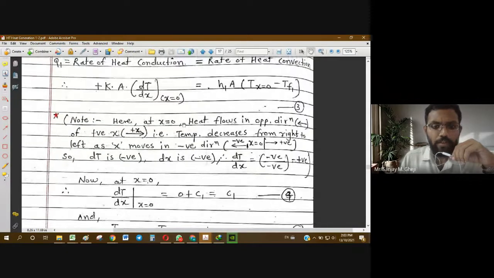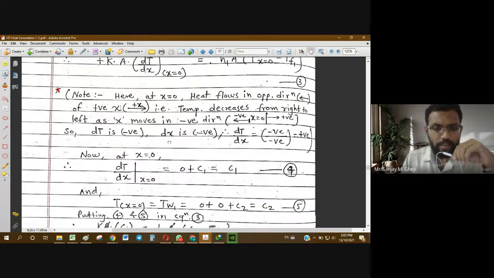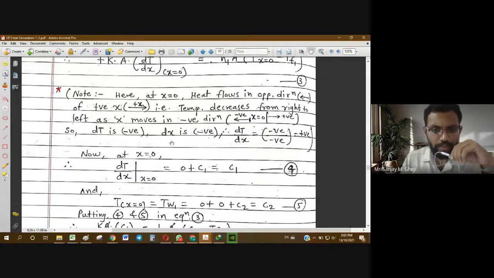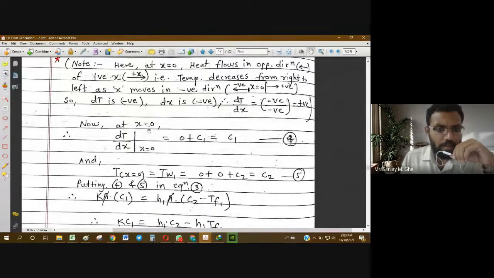Now we have to put in the values of dT by dx at x equal to 0 and the temperature at x equal to 0, using the proper equations and boundary conditions. At x equal to 0 we can find the value of dT by dx.